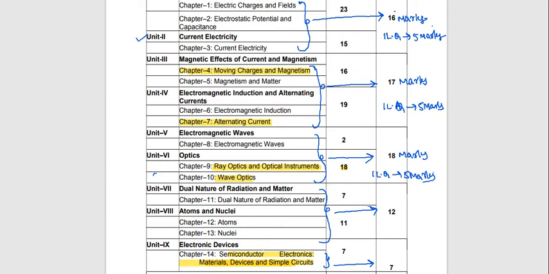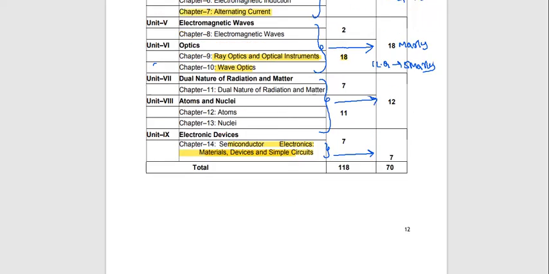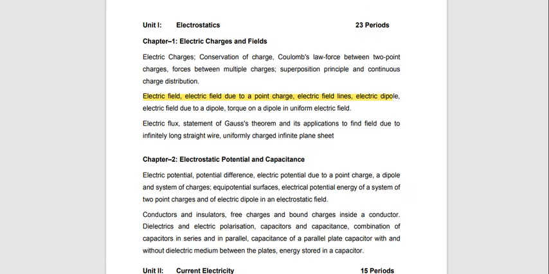Next, we are going to discuss the revised syllabus, and in continuation I will give some important questions along with it. The important topics I will highlight in red. See here, in this, the most important topic is Coulomb's law. See Coulomb's law.